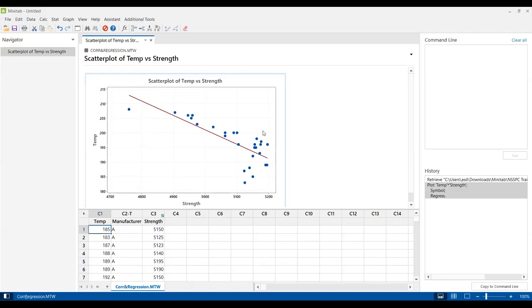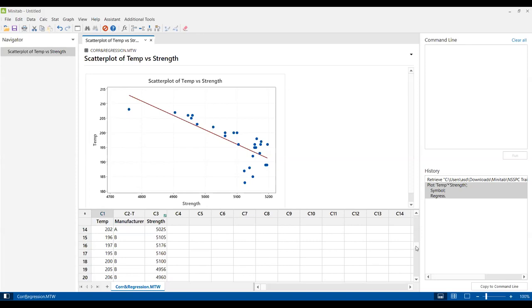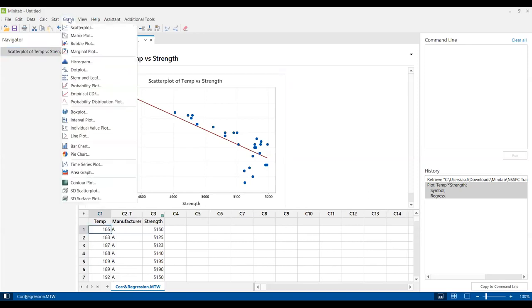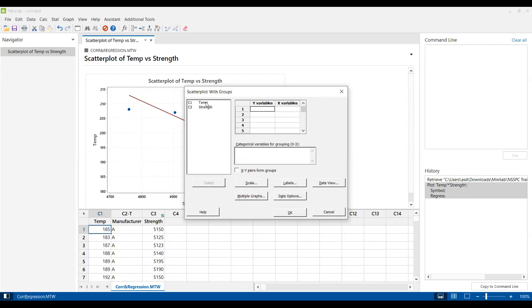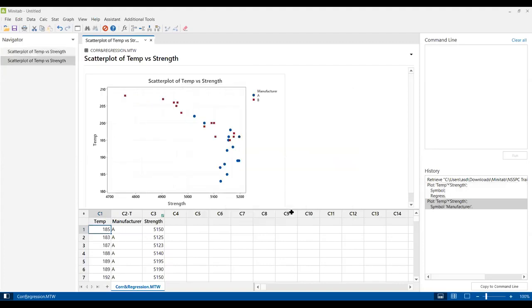We can dive deeper into this problem because we have a manufacturer A, and down there is a manufacturer B also. So we can have different scatter plots for that. With the regression, temperature, strength, and then we will give a group variable.